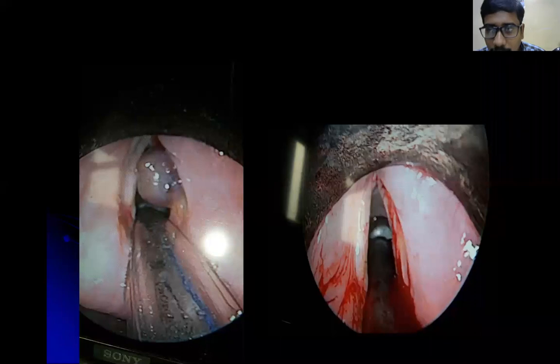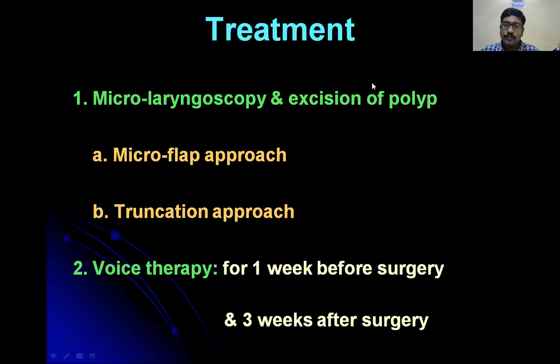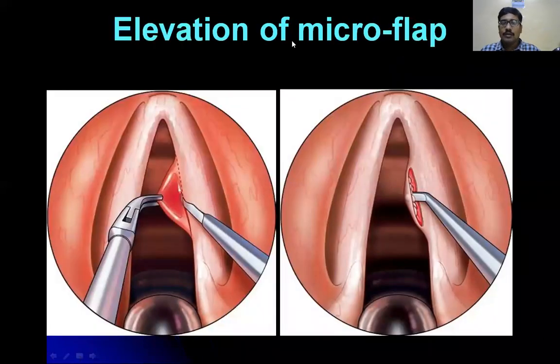So right now we'll stop here. We have discussed vocal nodules and vocal polyps. So students, can anyone say, what is the most common site of vocal nodule? Most common site of vocal nodule. Please answer. What is the most common site of vocal nodule?